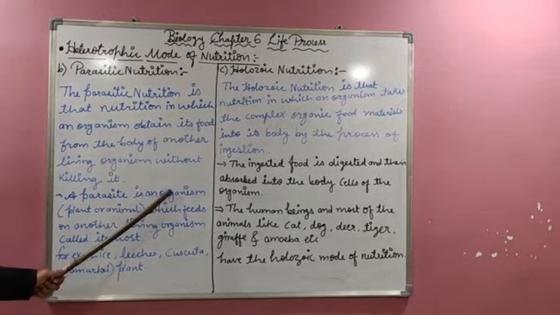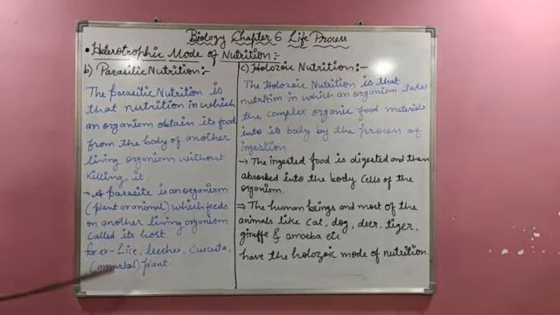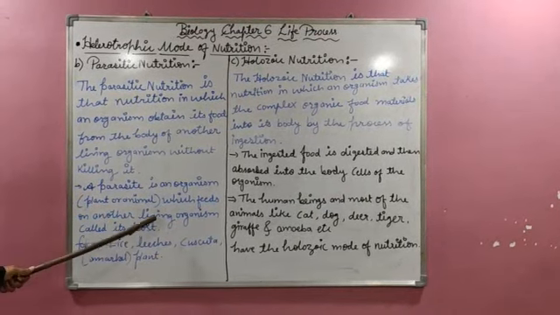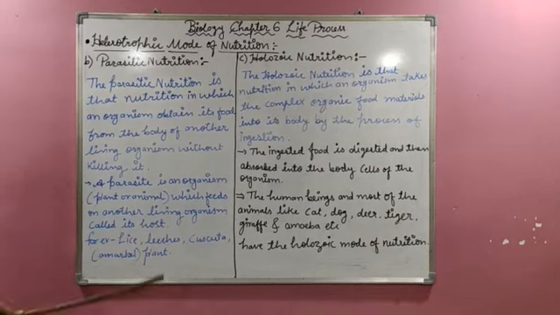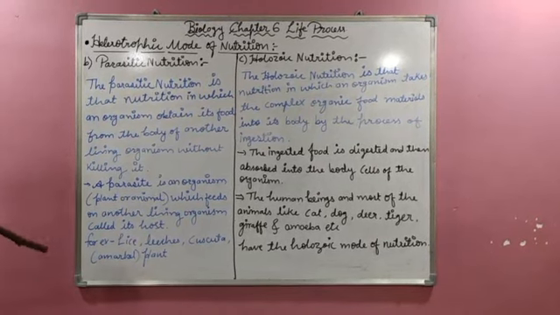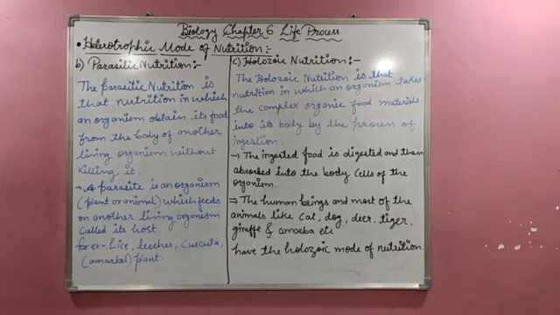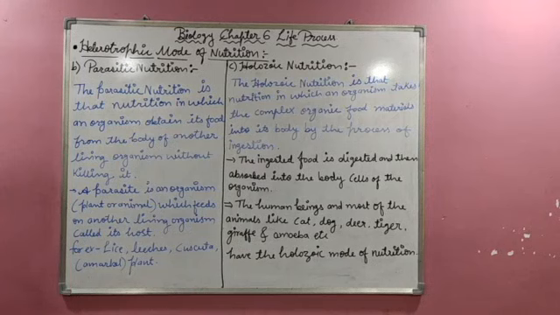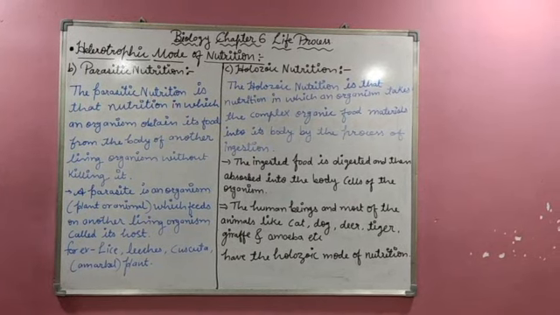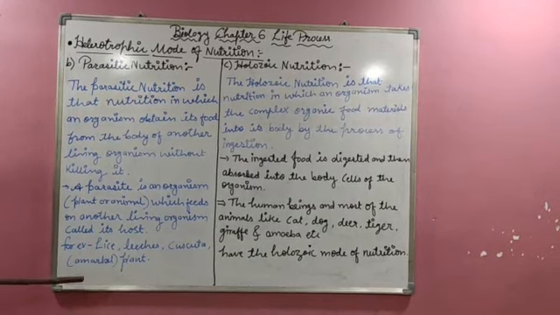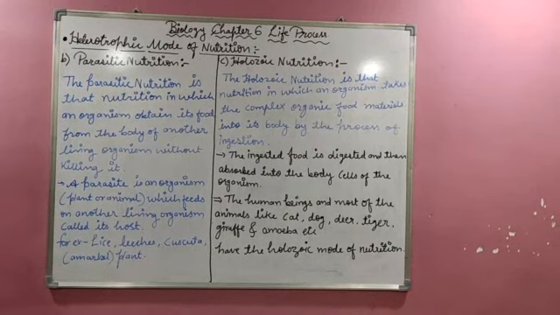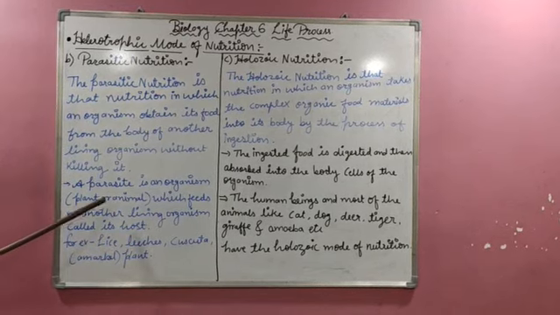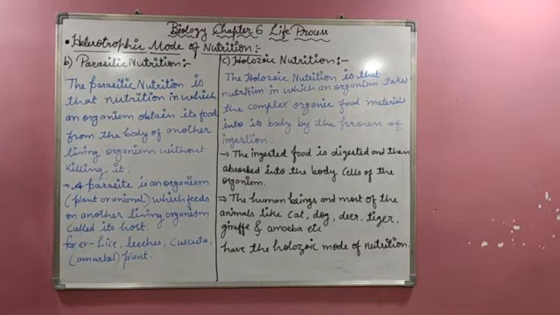A parasite is an organism, either a plant or an animal, which feeds on another living organism called its host. It means the organism lives on another organism without killing it, and gets its food from that host plant, or if it is an animal, the host animal.